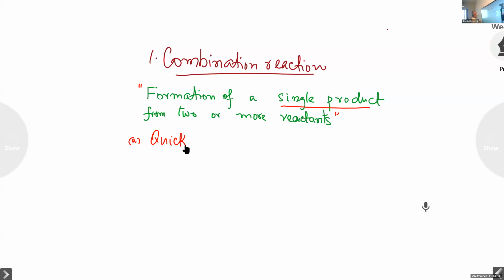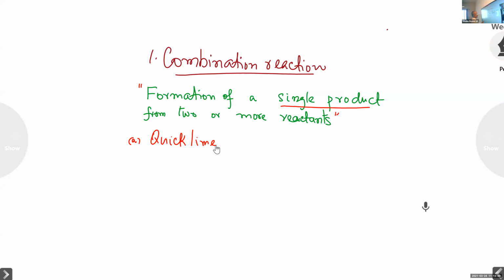Q-U-I-C-K, quicklime, L-I-M-E. Quicklime. Sometimes it is simply known as lime, quicklime or simply lime. So quicklime. What is the chemical name of quicklime?